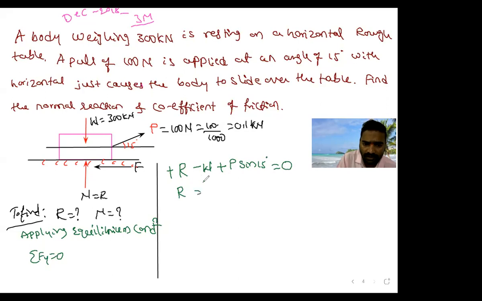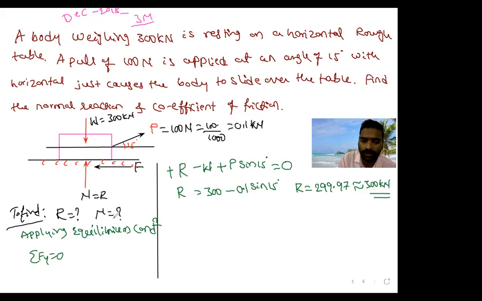Next, I will transfer this W to the other side. W is how much? 300 kilonewton. P I will transfer to the other side, minus 0.1 sin 15 degree. Okay. So calculate the value of R. 299.97. That is nearer to 300. Okay, 300 kilonewton. Okay, that is R. Then what I need to find out?